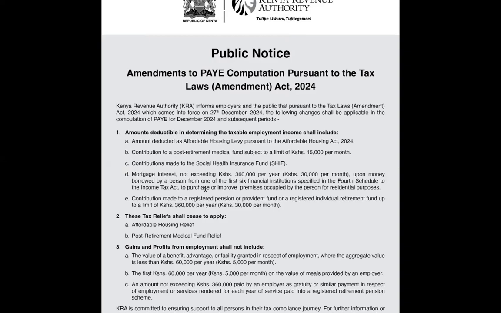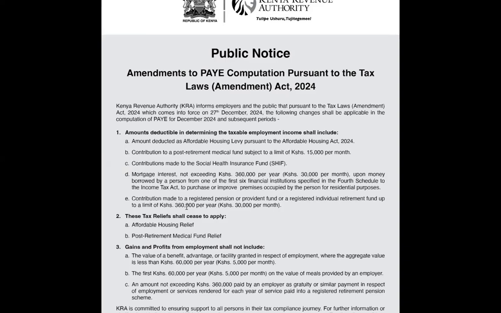From now henceforth, when you are computing employment income or taxation of an individual, in the event that we do have mortgage interest, mark that the set limit is up to 360,000 compared to the 300,000 we used to talk about before this amendment.